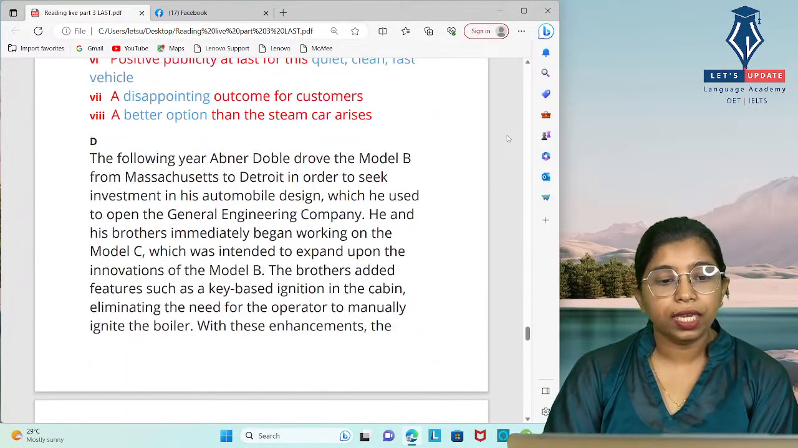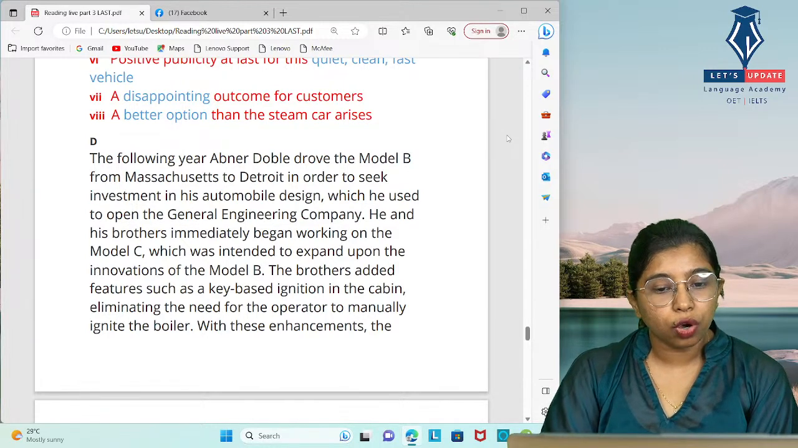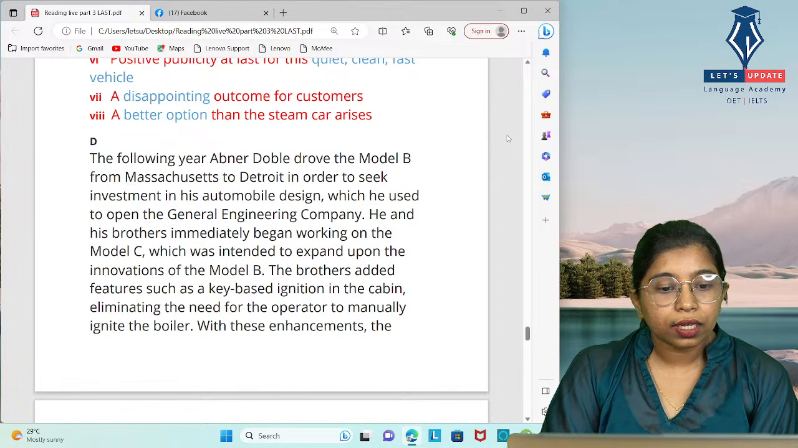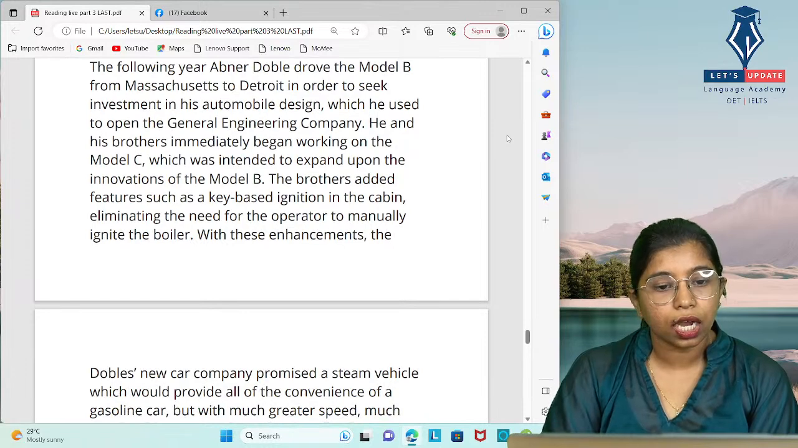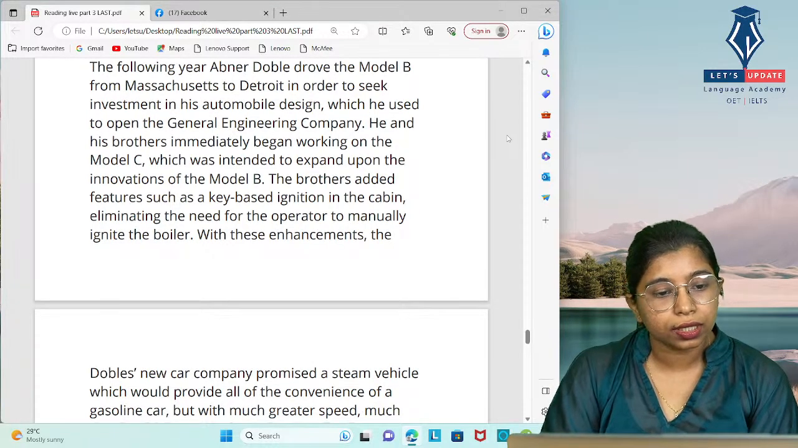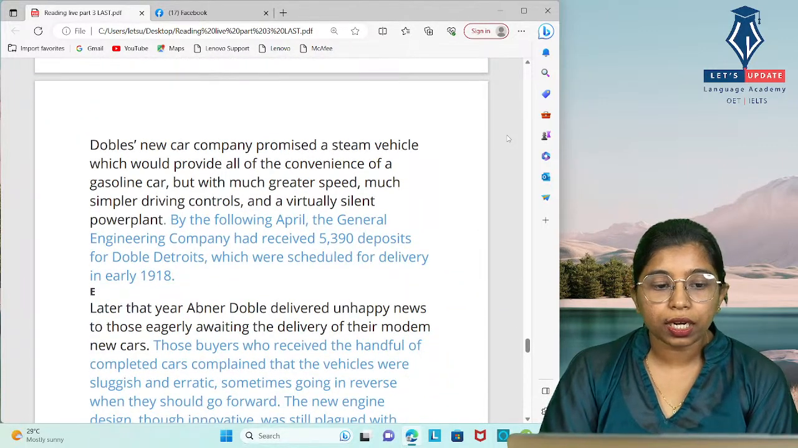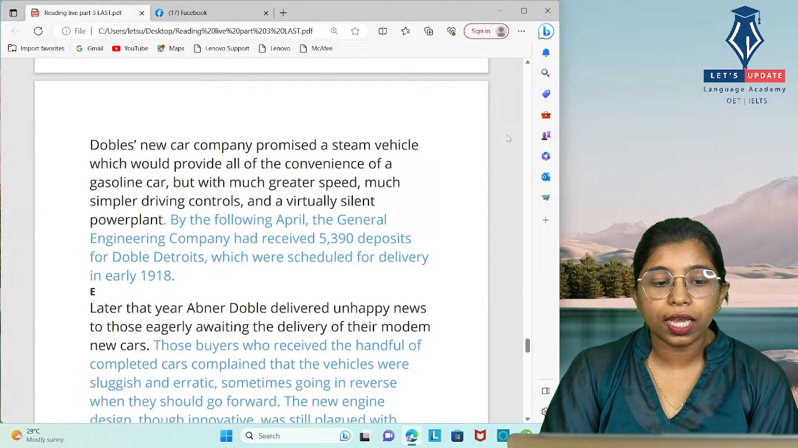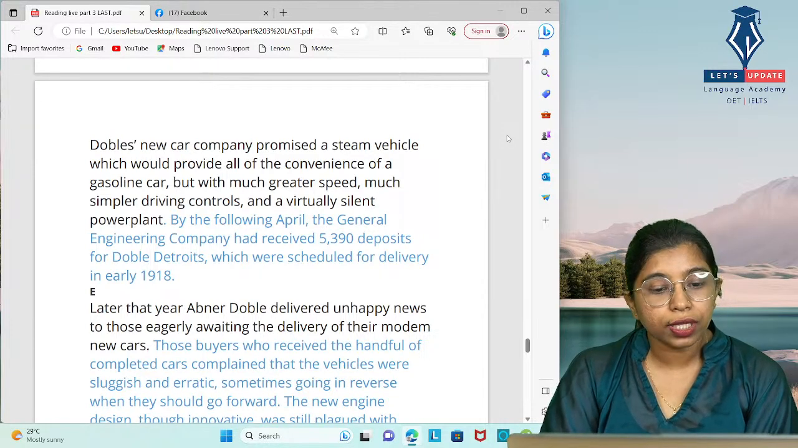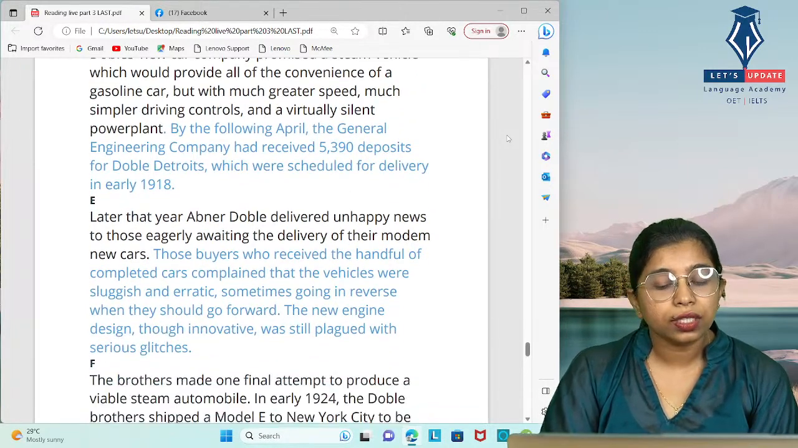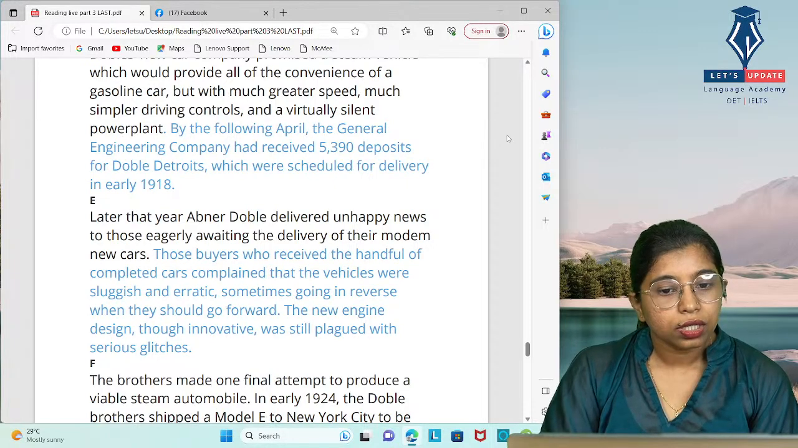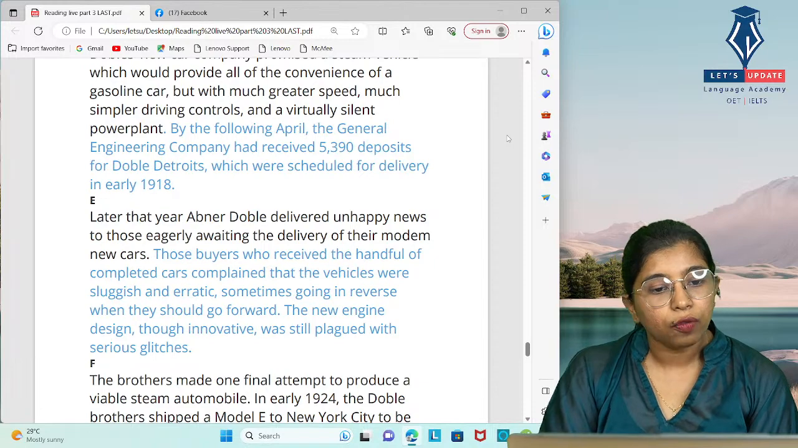And paragraph D. The following year, Abner Doble drove the Model B. Then they were discussing how they developed the other things, and how they worked on Model C by expanding Model B. And at the end of the paragraph, we could see by the following April, the General Engineering Company had received 5,390 deposits for Doble Detroits, which were scheduled for delivery in early 1918. So it is all about the orders they received for the cars.